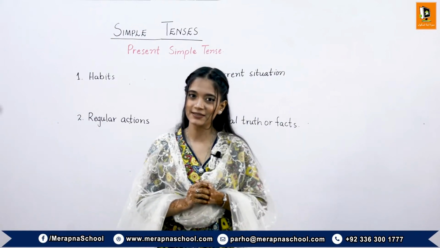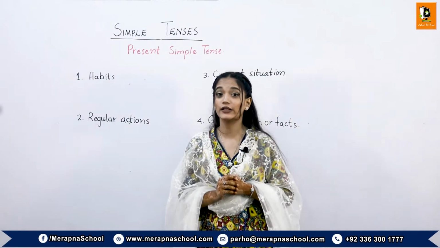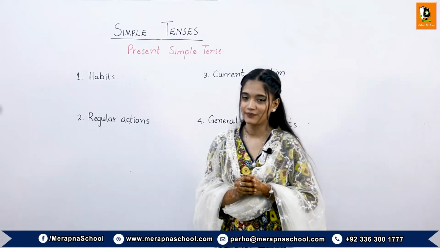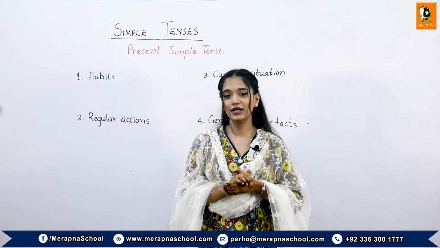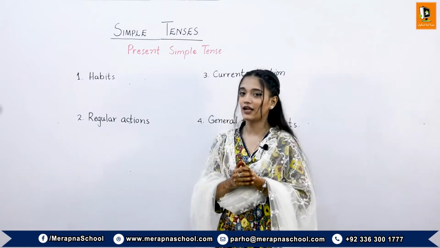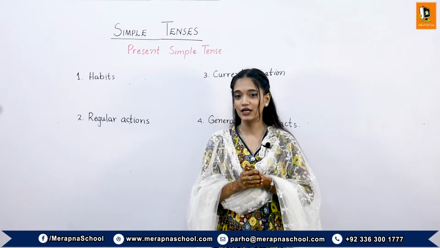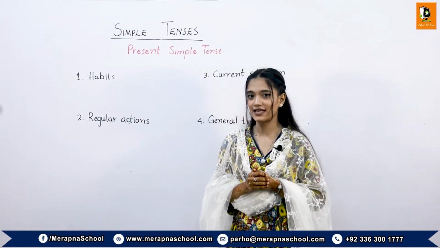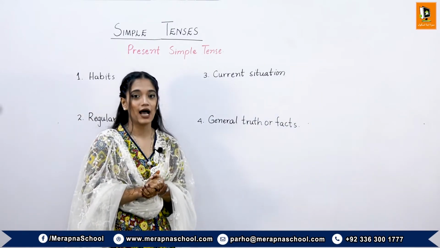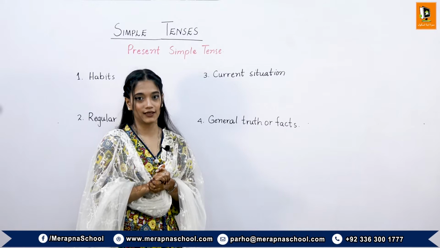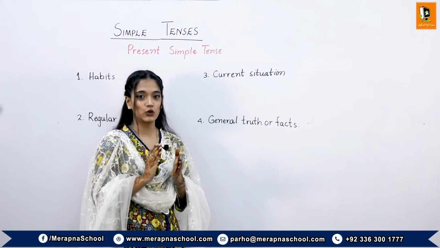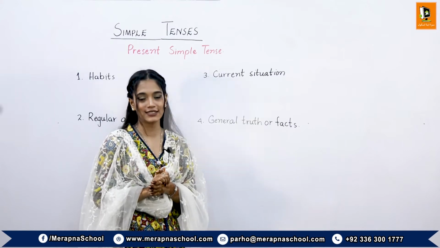We use the present simple tense for the following reasons. Number 1, habits. For example, he goes for a walk every day. Second, regular actions. He goes to swim every Saturday. Number 3, current situation. I am unwell. Fourth, general truths or facts. The trees give us oxygen.